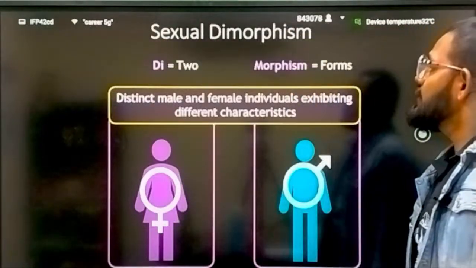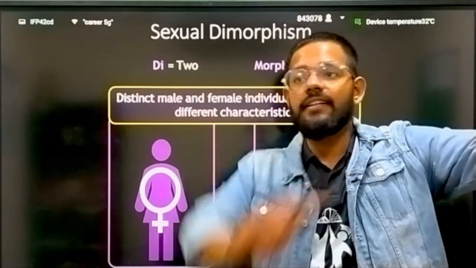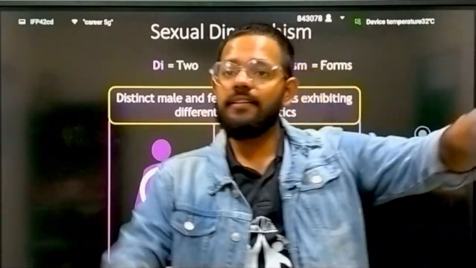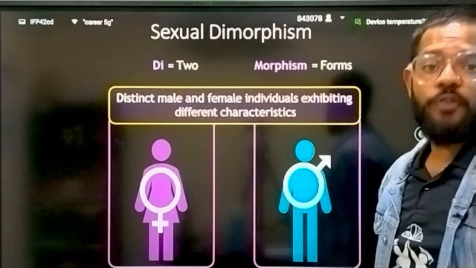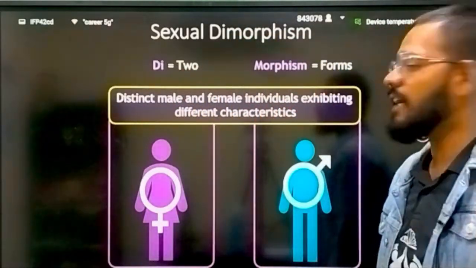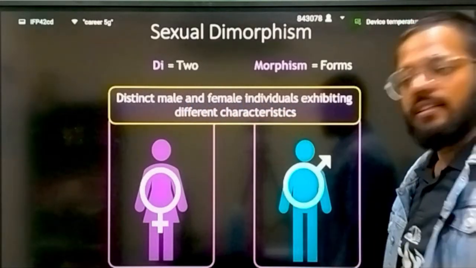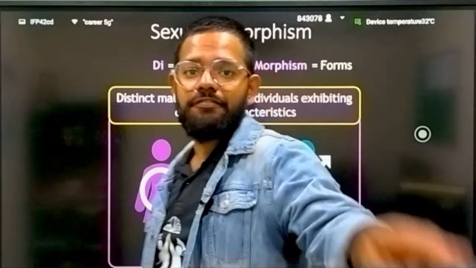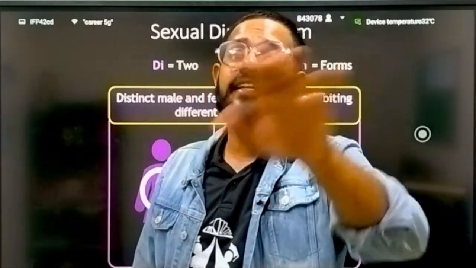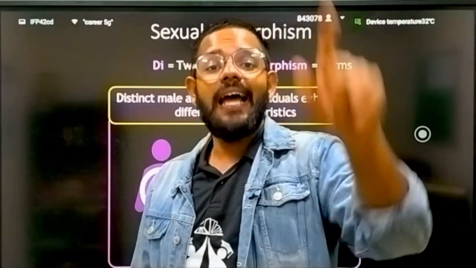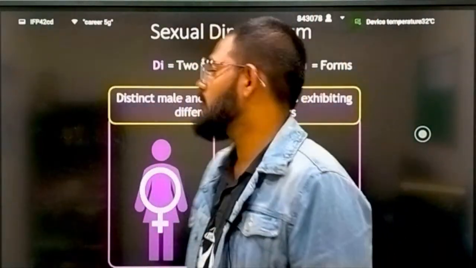Next. In humans we find sexual dimorphism, meaning male is different, female is different. Di means two, morphism means form. Two different forms are there. So distinct male and female individuals exhibit different characteristics. The characteristic which is present in the female is not present in the male, and the characteristic which is present in the male is not present in the female. That makes the difference between male and female in sexual reproduction.